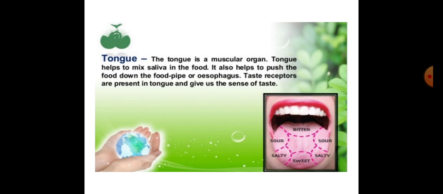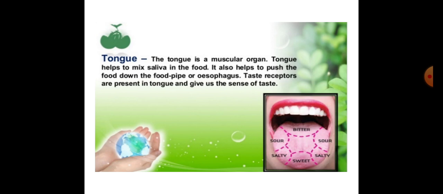The tongue is free from the front side, and we can move our tongue in all directions. So the tongue is a muscular organ, attached at the back side and free from the front side, and we can move it in all directions.